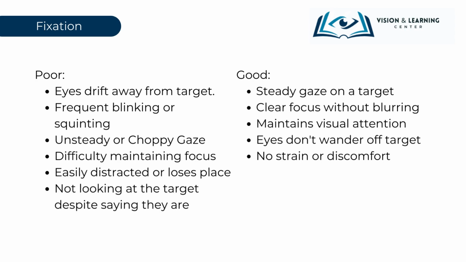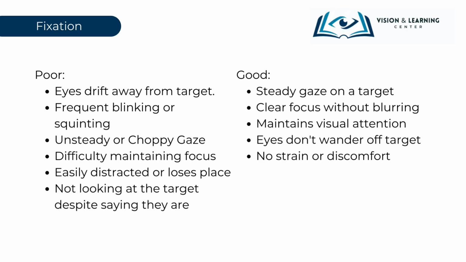Poor fixation eye movements can manifest in a variety of noticeable ways. Individuals might find that their eyes frequently drift away from the target they're trying to focus on. This drift can be accompanied by frequent blinking or squinting, suggesting a struggle to maintain clear vision. Their gaze might appear unsteady or choppy, making it challenging to hold a steady focus on a specific point. As a result, maintaining consistent attention becomes difficult, leading them to become easily distracted or lose their place while reading or observing. Interestingly, some might even claim they're looking directly at a target when in reality their eyes indicate otherwise.